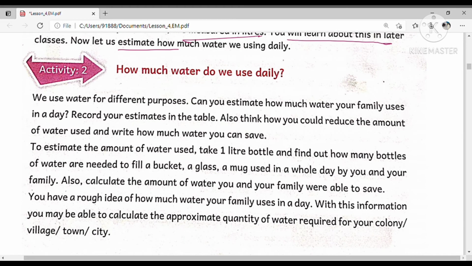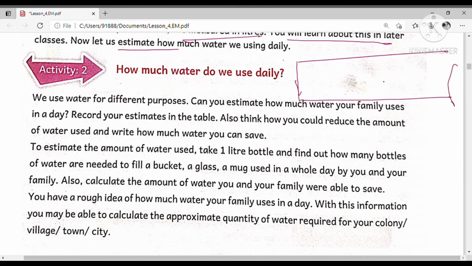Can you estimate how much water your family uses in a day and record your estimate in the table? Also think how you could reduce the amount of water used and write how much water you can save. Okay, for this you need one table. So you have to draw it here. The table is not given in your textbook, so we have to draw one.